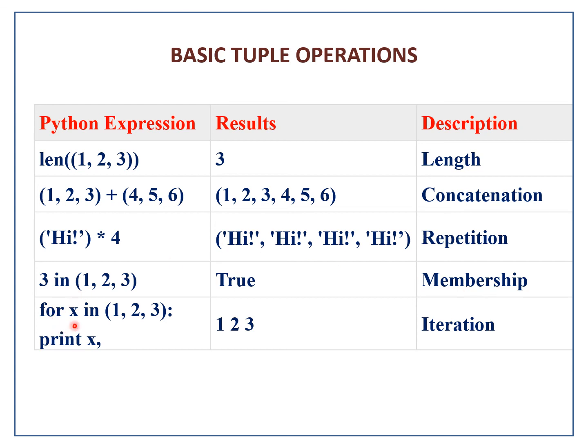Now coming to for x in (1, 2, 3). X takes the value of 1, then takes the value of 2, then takes the value of 3. So if you give print x, it prints 1, 2 and 3 here. This is called the iteration operator. So just have a look on the screen: length, concatenation, repetition, membership and iteration.